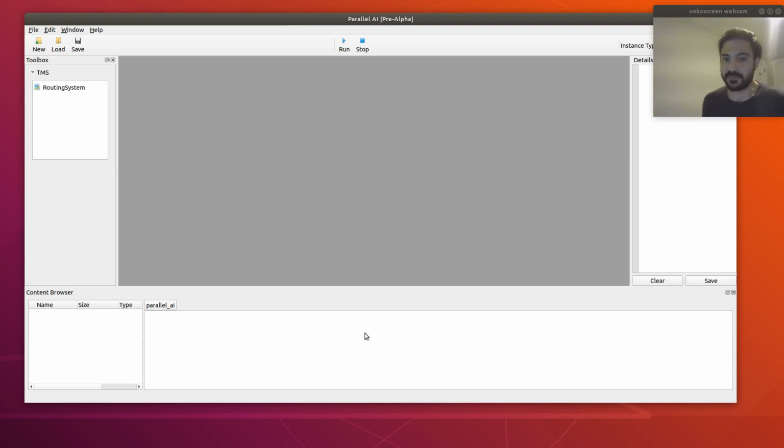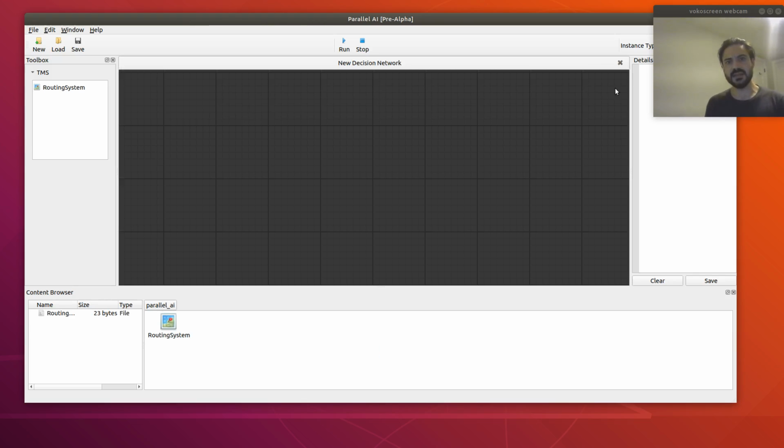Here we have the content browser where we are going to create our agent. For example, let's create now the routing system agent. And you see that now we have this new window here that is our decision network. To give you again the general context, how do we model this system?